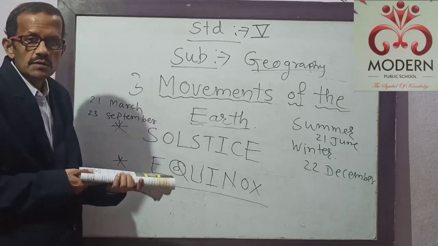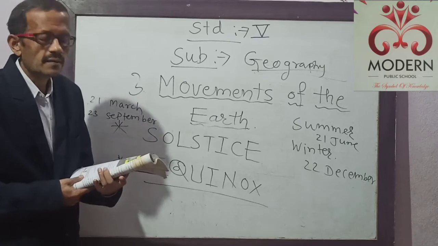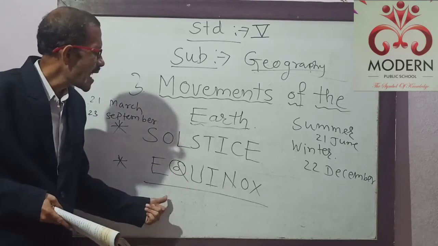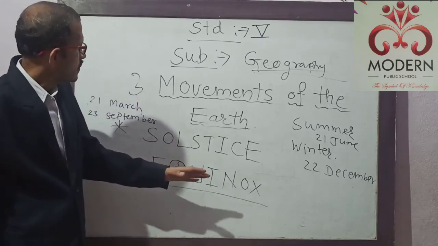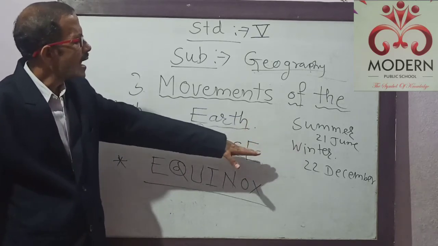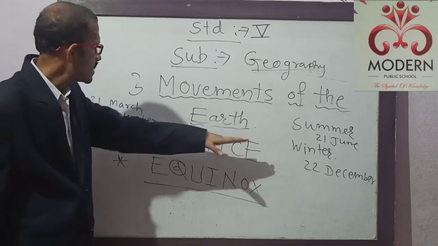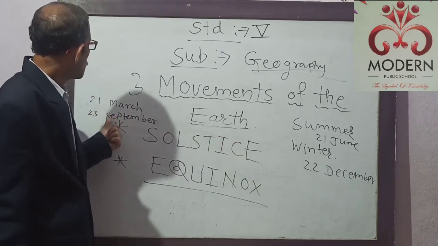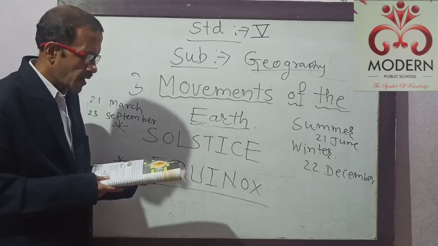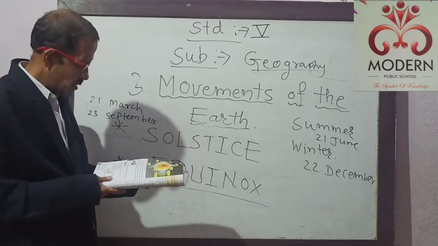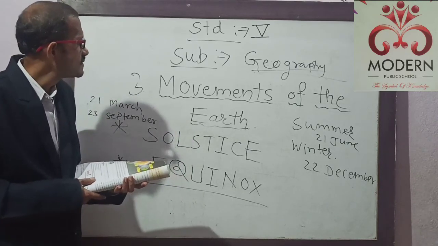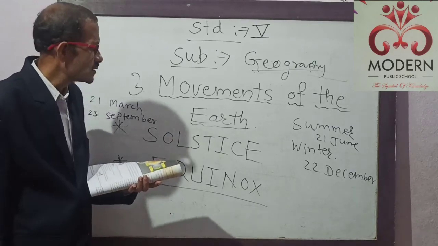So students, in this way, with the help of this figure, we can easily understand about the solstice and equinox. The solstice days are, the summer solstice day is 21st June and the winter solstice day is 22nd December, and the two equinox days are 21st March and 23rd September. We have already seen that in the last point. So students, in this way we have completed our third lesson, that is the movements of the earth. Thank you students.